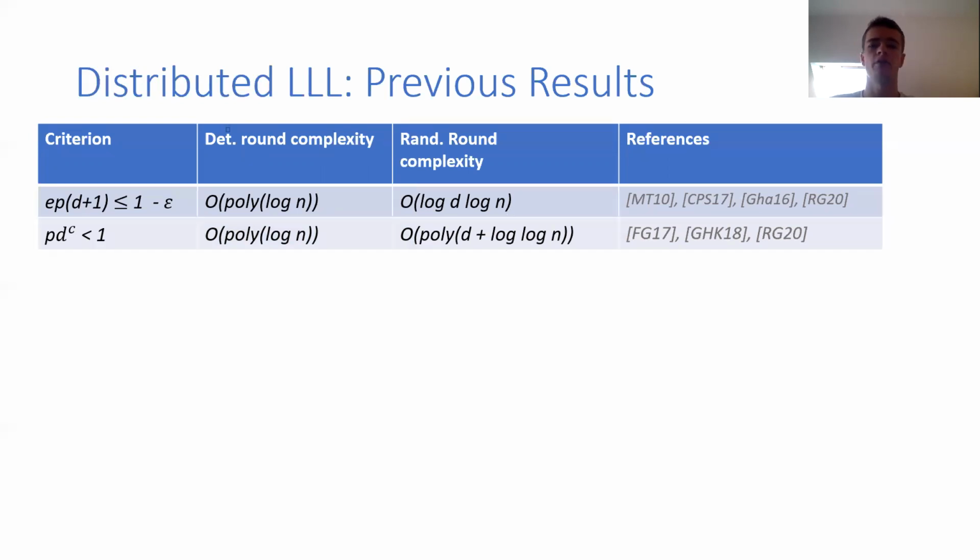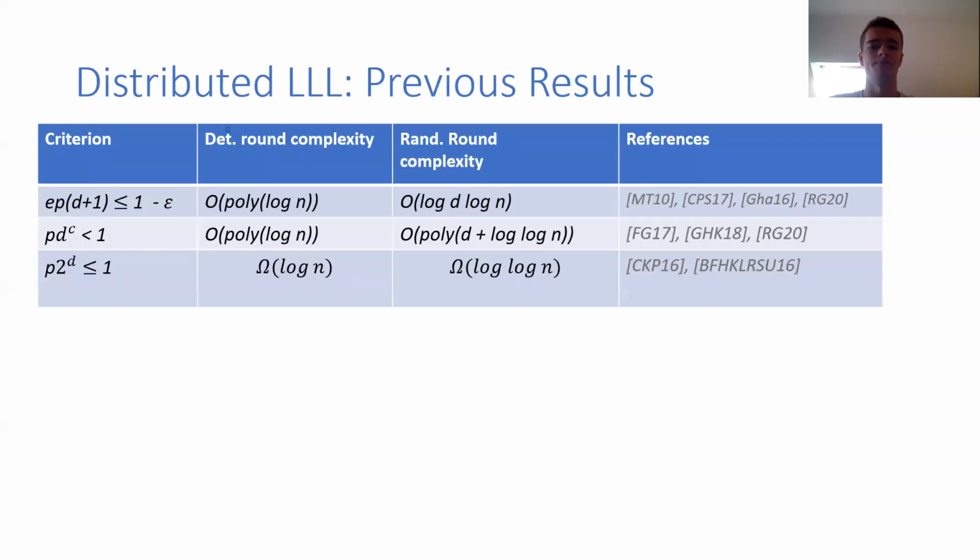That's the so-called polynomial criterion, which says that if p times d to the c is less than 1 for, let's say, some large constant c. And there, in the randomized round complexity, you can get a bit faster as long as the degree is bounded. And there's an exponential criterion, and there's actually a lower bound.